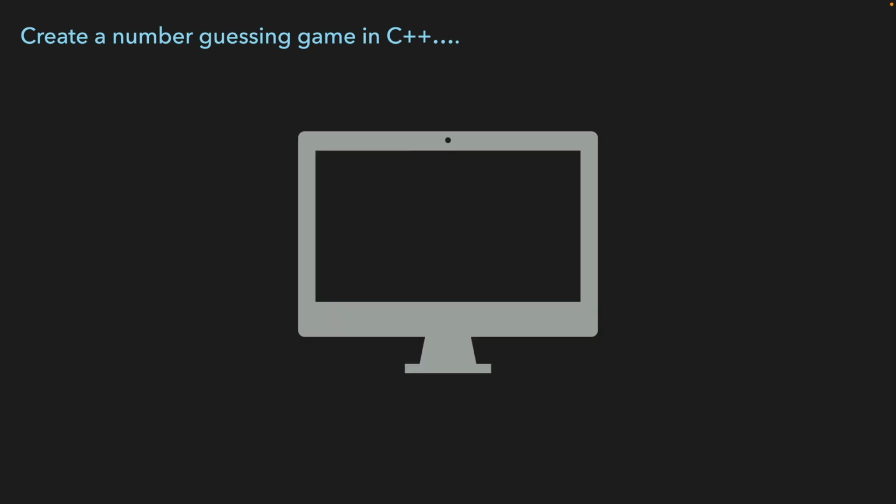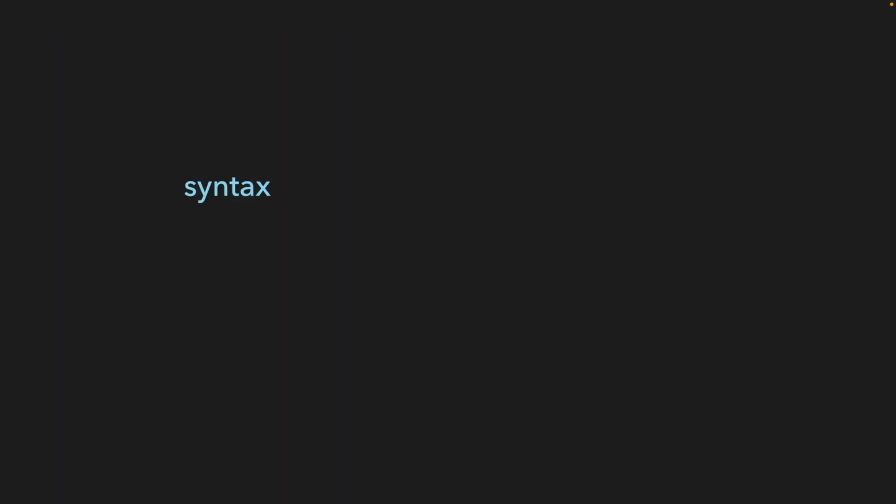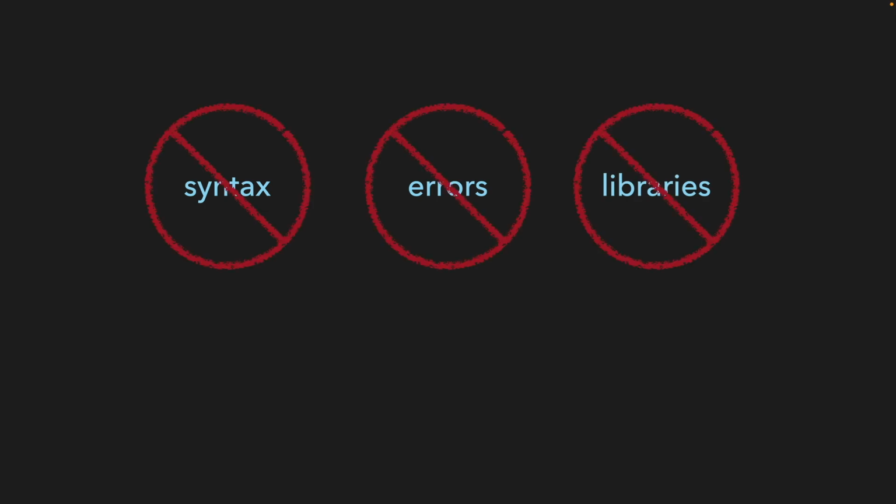The other thing you might do is sit down at the computer and start typing out code that makes sense at first, but eventually you start to get lost in the mess of ins and outs and variables and function prototypes. If only there were a better way. When people first learn programming, especially a complex language like C++, they often think that the problem with learning it is the syntax, all the confusing error messages, or the wide variety of libraries you have to remember. But actually, none of those are the problem.